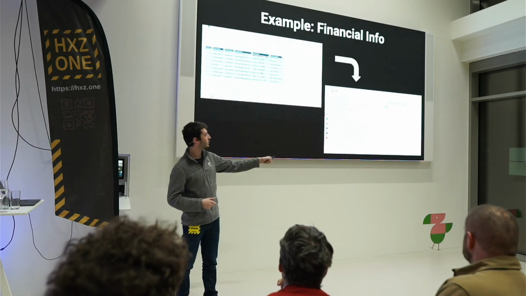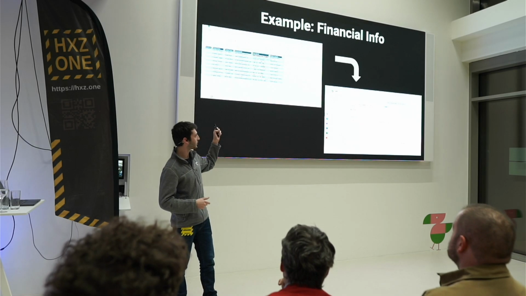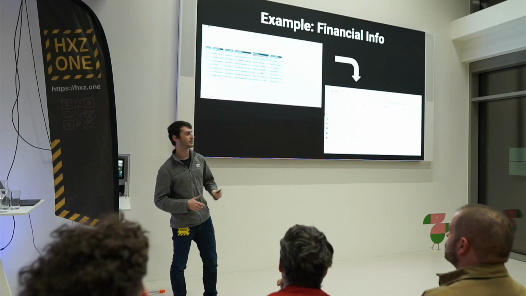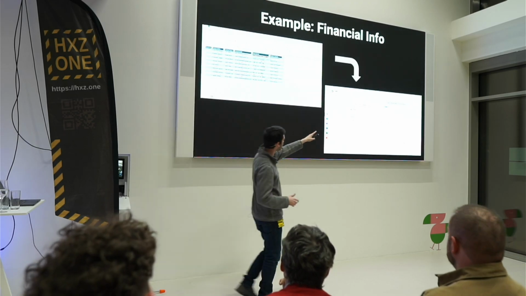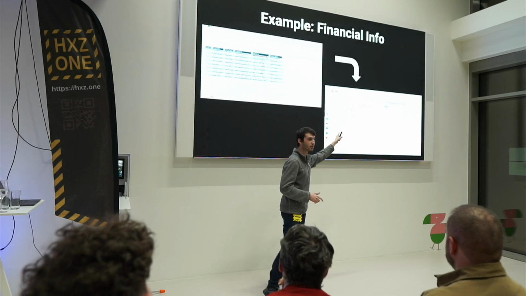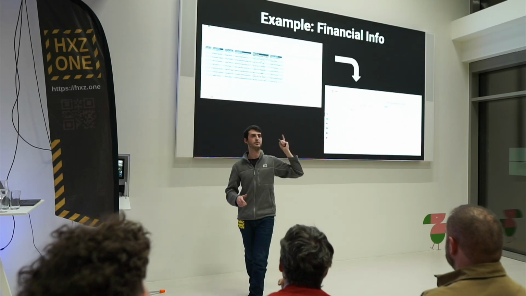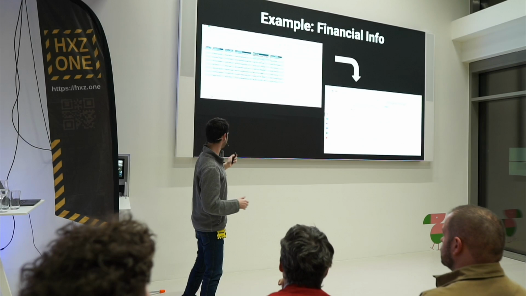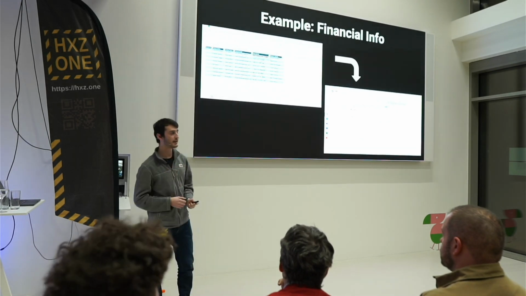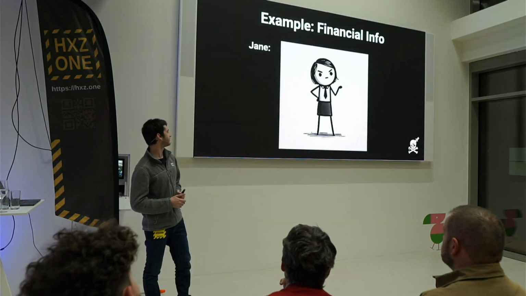And Microsoft Copilot goes to the file for Chris and tells him, here are the bank details. It also includes this very nice reference to increase Chris's trust because he knows the vendor's file, so he knows he can trust this answer, right? And this is all fine and well until we meet Jane.